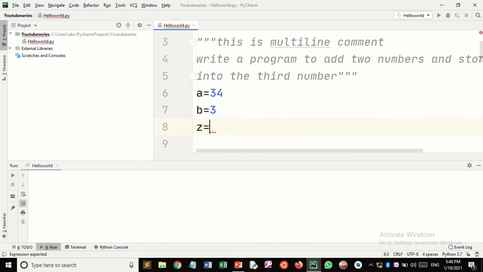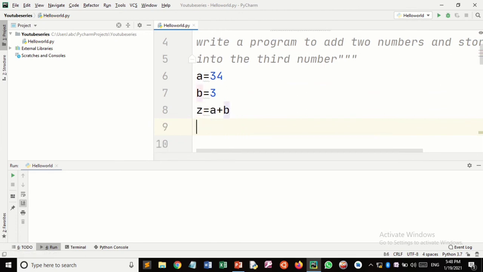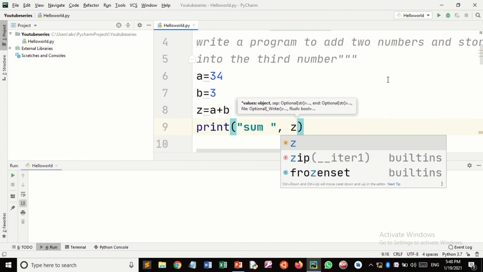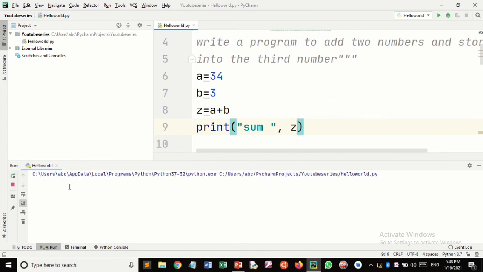So j is equal to a plus b, and print it, like sum j, and run it.